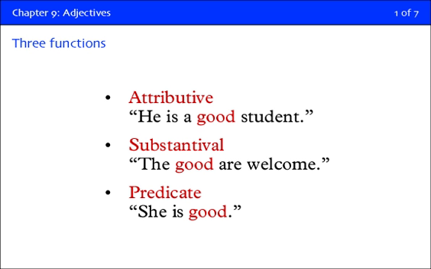But adjectives can also function as predicates. And this is when you have the subject and you have the verb normally of to be, am, are, was, were. And because of the meaning of that word, because it's an equative verb, what follows it doesn't modify the subject, but it predicates something about it. It makes an assertion about it. So if you say, she is good, good doesn't modify she, but it's telling you something about the subject. It's asserting something about it. And it just has to do with equative verbs and what the verb to be means.